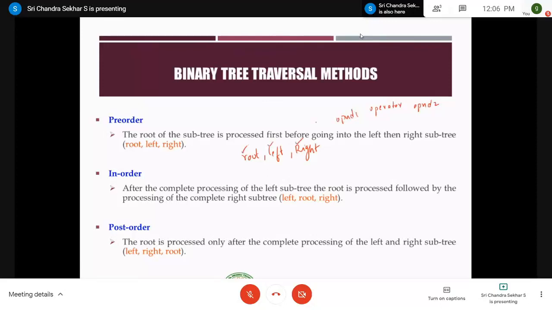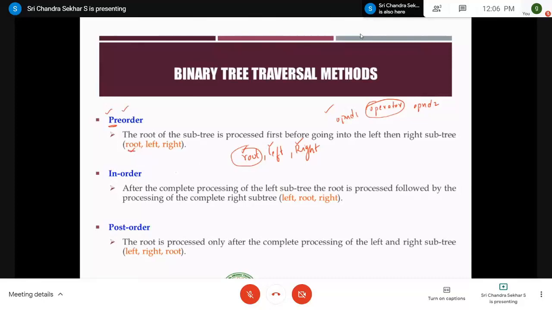So the categories of these traversal techniques are divided into three categories based on the position of the root. In the case of expressions, we divided it based on the position of the operator. The same thing applies. Based on the position of the root, we have divided the binary tree traversals into three techniques. The techniques are pre-order. Pre means before. Therefore, the concept is the same, right? If the root of the subtree is processed first before going into the left, then right subtree, then it is called pre-order, right?